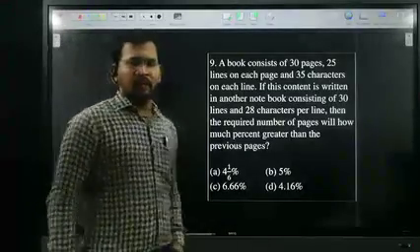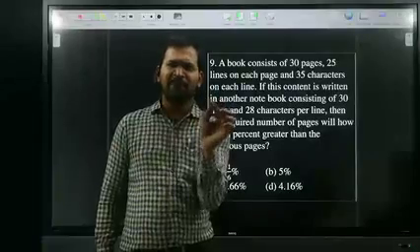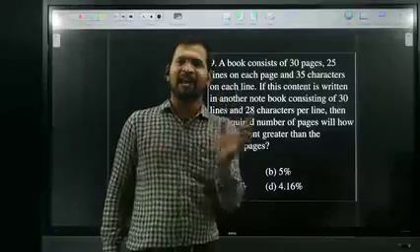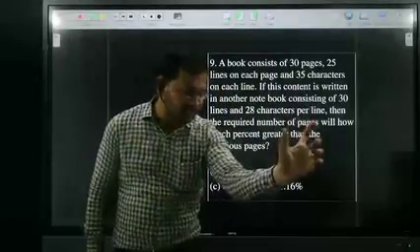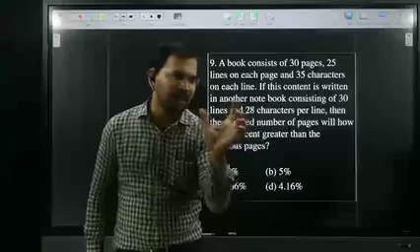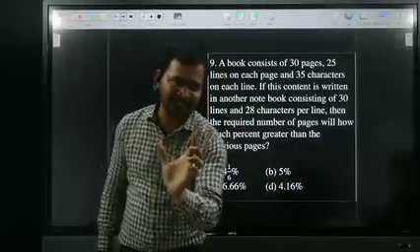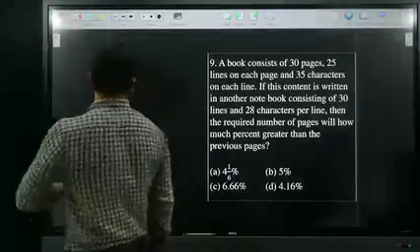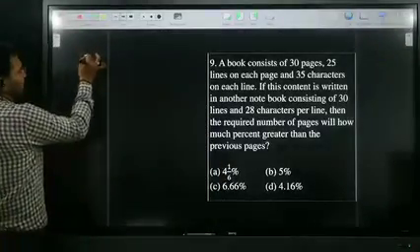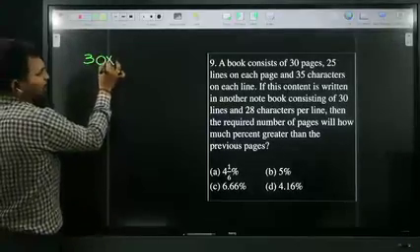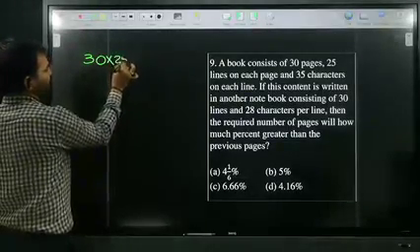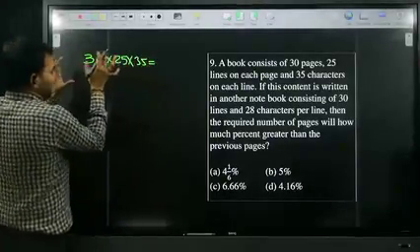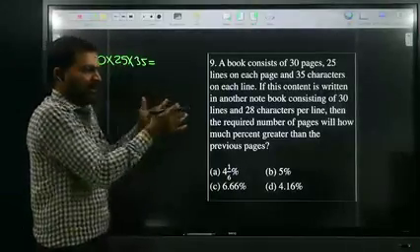In any book, the number of pages into the number of lines per page into the number of characters on each line is nothing but the total number of characters in that book. Very good. Here, in the initial book, how many pages are there? 30 pages. Each page is having how many lines? 25 lines. Each line is having how many characters? 35 characters.